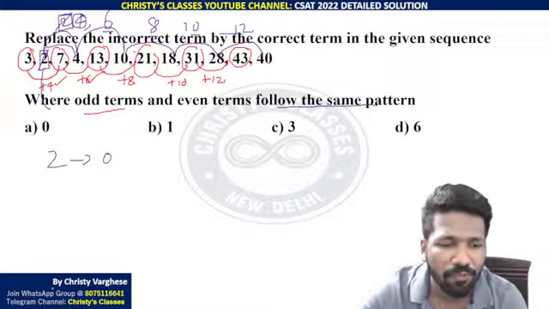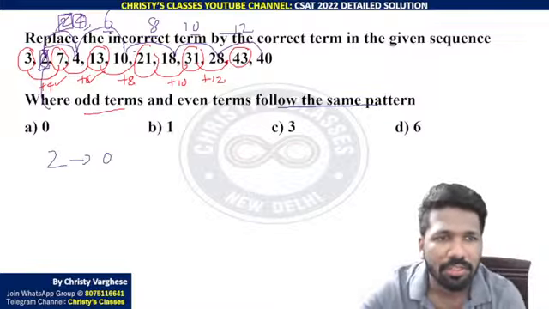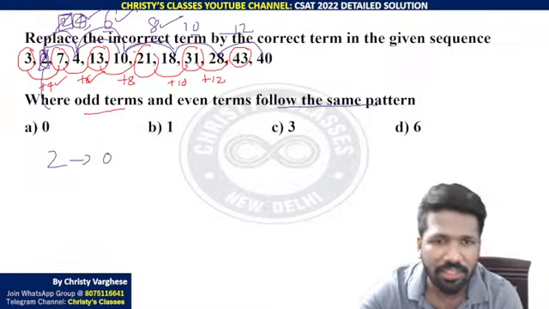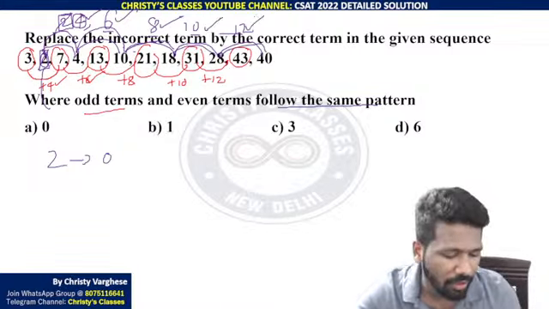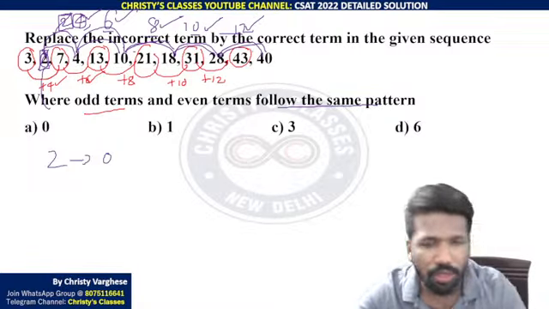So if you replace it by 0 here, 0 and 4 difference is 4. 4 and 10 difference is 6. 10 and 18 difference is 8. 18 and 28 difference is 10. 28 and 40 difference is 12. That is making sense. Are you all understanding?